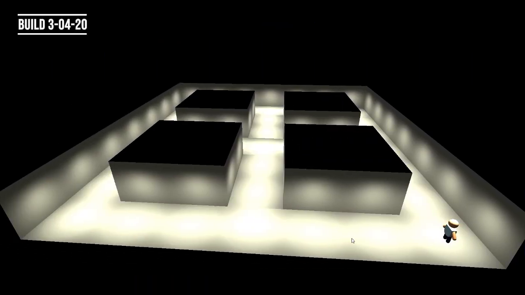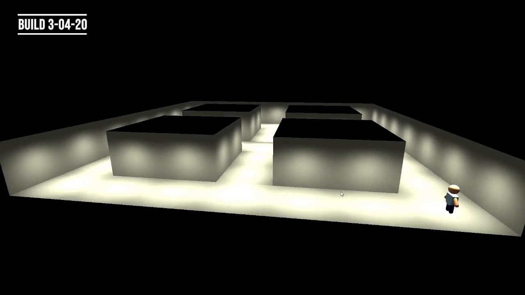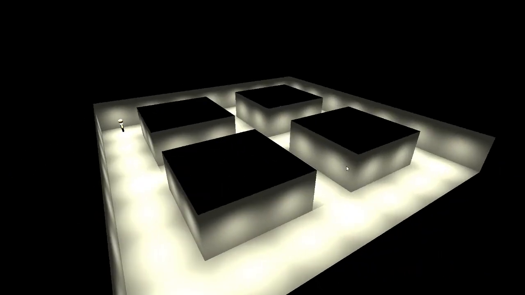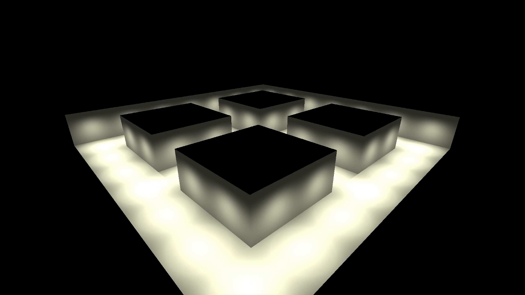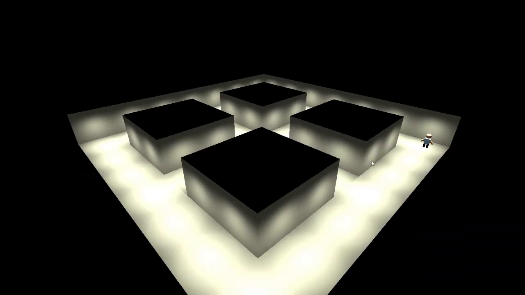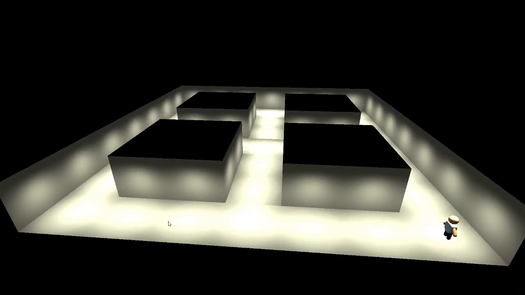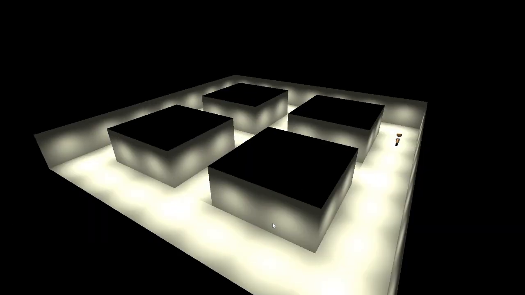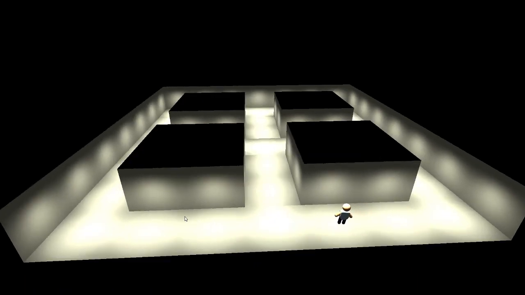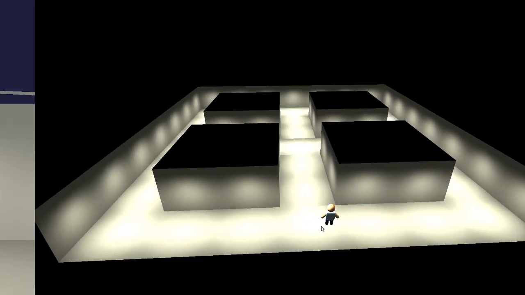So here we are in the first build of the game, 30520. I built this on March 5th, 2020, and the first thing you probably notice is how bad the lighting is. I wasn't focused on visuals at this point, I was more focused on learning how Unity's AI navigation system works. The only thing the player can do is move this person by clicking on the ground. Not much to see here, so let's go into the next build.